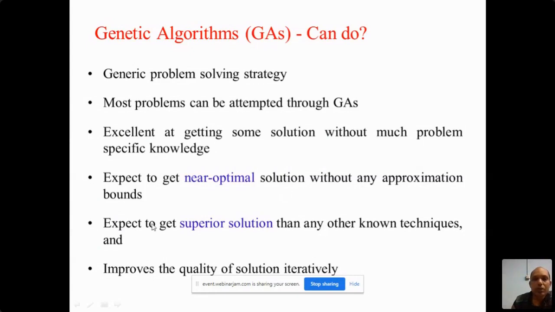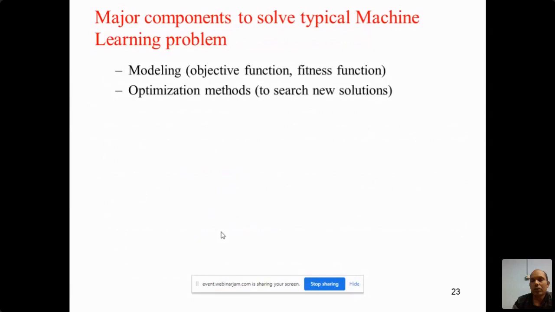So we have already discussed how to improve the quality of the solution with the number of iterations. Now there are two main components to solve any machine learning problem. Suppose you have any problem in real life, and you want to apply machine learning, you have to think over two things.